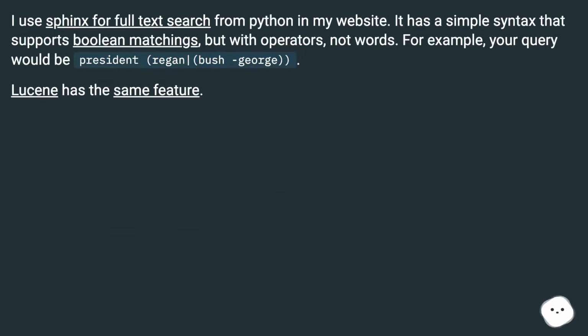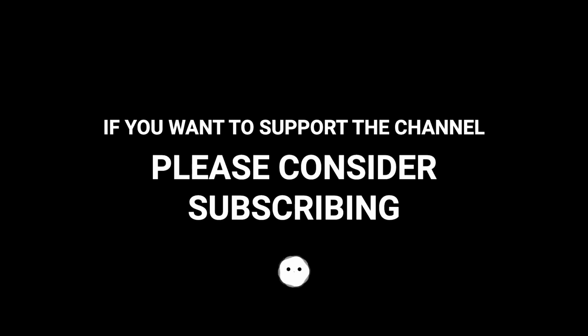I use Sphinx for full text search from Python in my website. It has a simple syntax that supports Boolean matchings, but with operators, not words. For example, your query would be President Reagan vertical bar Bush George. Lucene has the same feature. It also will kill millions of